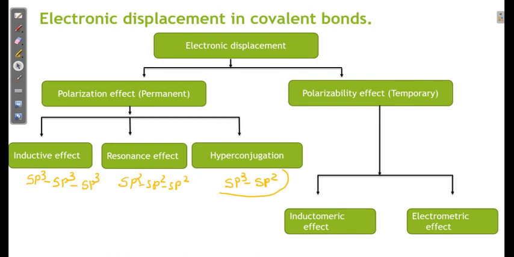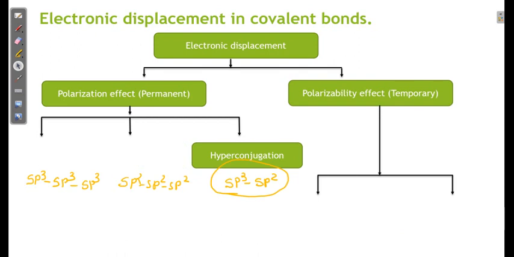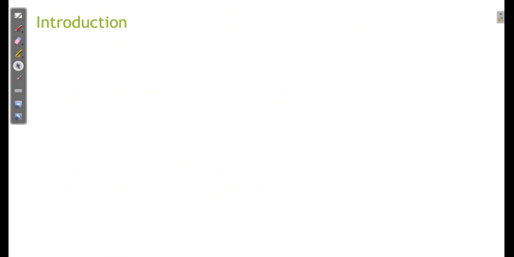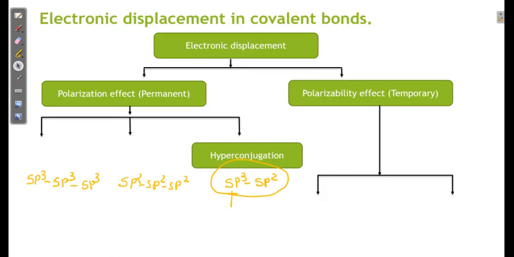So dear student, we have to focus on this only. Today I discuss hyperconjugation. In hyperconjugation, sp3 involves a sigma bond and sp2 involves a pi bond. Instead of sp2 you can also take sp, which also involves a pi bond. So sigma-pi resonance or sigma-pi conjugation are also synonyms of hyperconjugation.